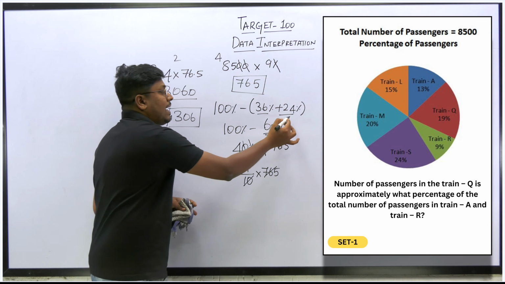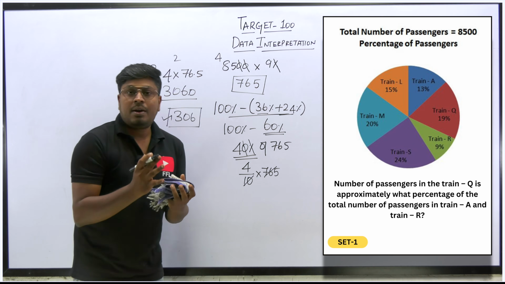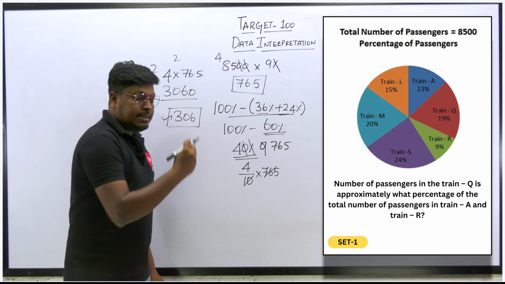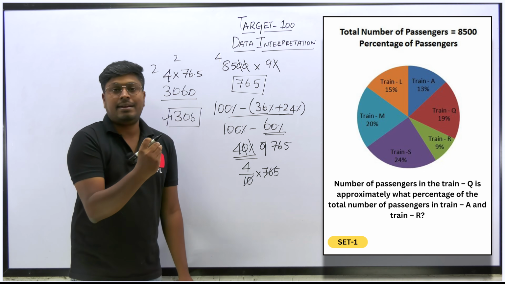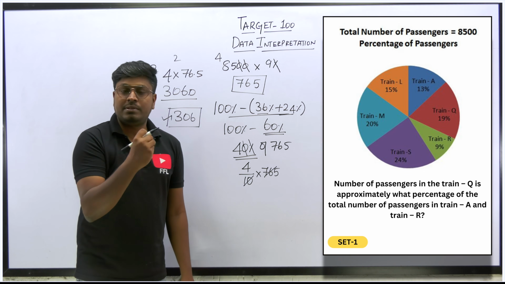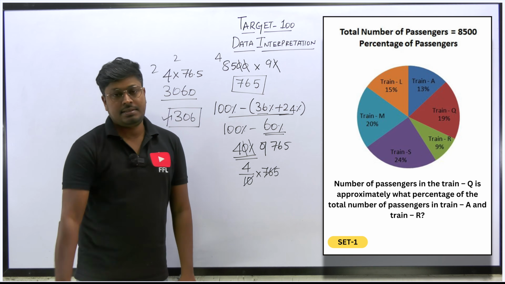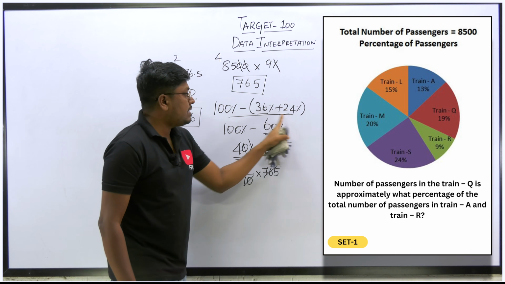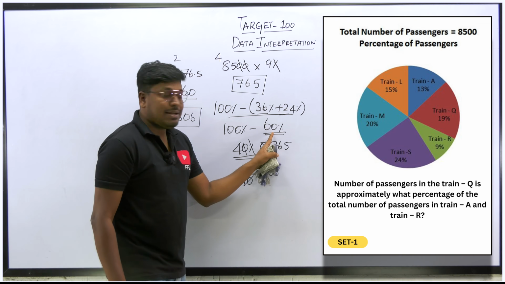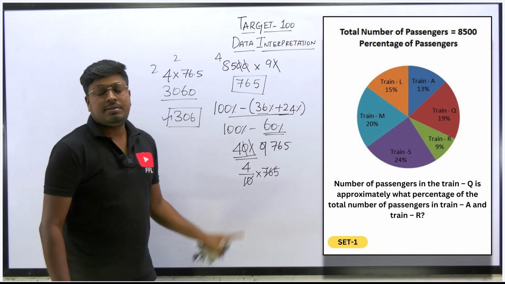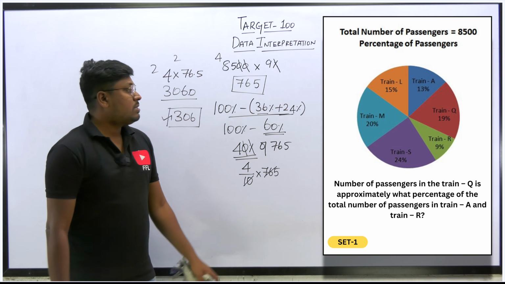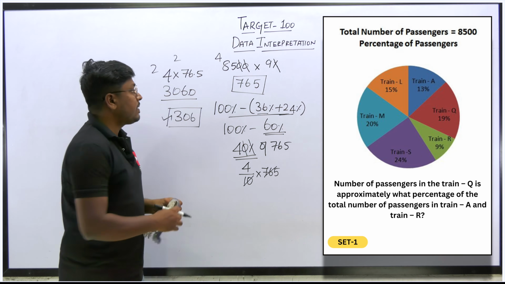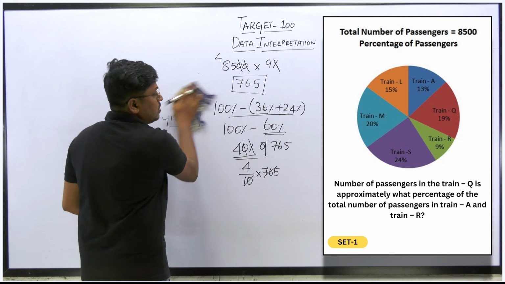First, initially you should not directly find this value. Why? Because they are targeting train R. So first we have to find how many passengers are in train R, and then we have to find how many males are in train R. In order to find how many males, you have to subtract the females as well as children from the total. That's what I did here. 36% is female, 24% is children. After subtracting from the total, the resultant will be 40, since the total of females and children is 60. So this 40% will be the male percentage. So what is 40% of 765? The resultant will be 306, right? Which will be the answer for question number 2.